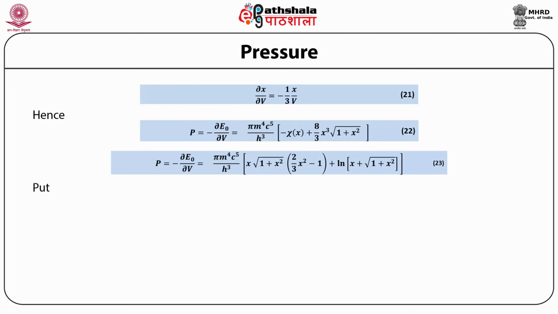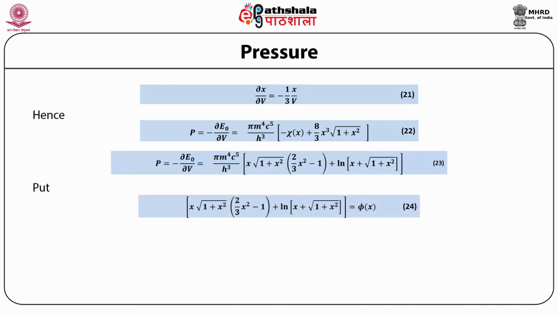Put x multiplied by square root of 1 plus x² multiplied by (2 upon 3 x² minus 1) plus log of (x plus square root of 1 plus x²) equal to φ(x). We get P is equal to minus the partial derivative of E0 with respect to V is equal to π times m⁴ c⁵ upon h³ φ(x).